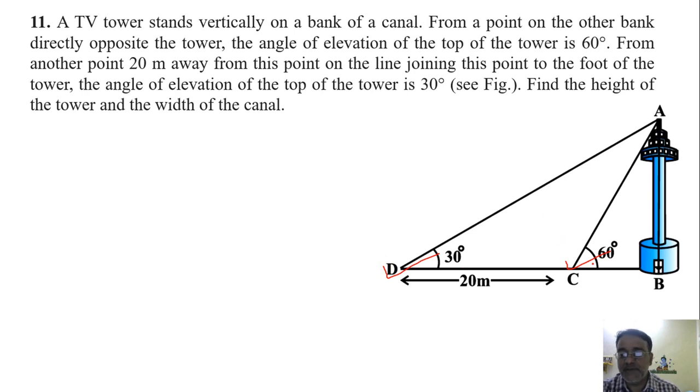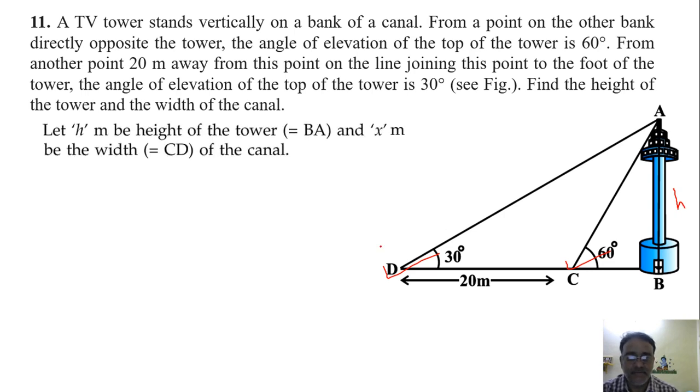So here also there are two right triangles, triangle ABC and ABD. And we need to find the height of the tower, that is AB. So let h meter be the height of the tower and x be the width of the canal, that is CB. Okay, right?